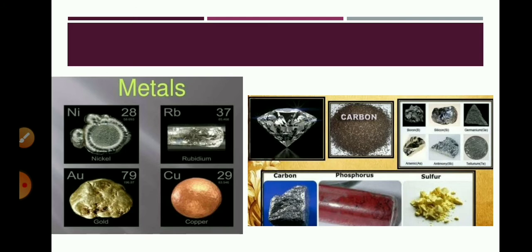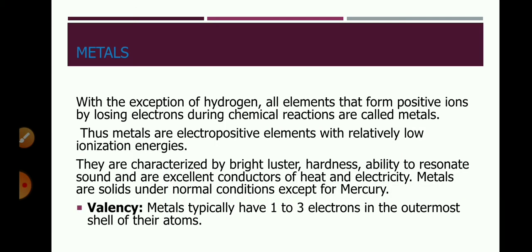Now the question arises, what are metals? See, metals are the elements which have 1, 2 or 3 electrons in their valence shell. And as they have 1, 2 or 3 electrons in their valence shells, they can easily lose the electrons and form cations. Cations means what? Positively charged ions. So these are electropositive elements.